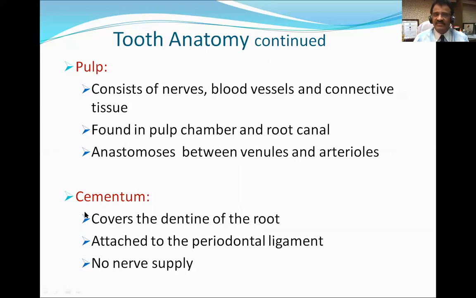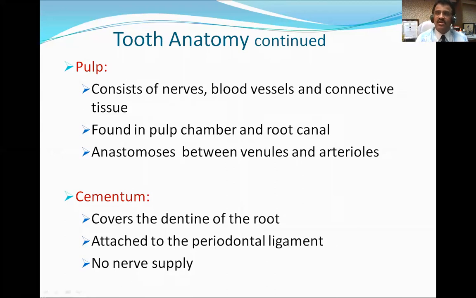Now what is cementum? Cementum covers the dentine of the root. So like dentine of the crown is covered by enamel, dentine of the root is covered by cementum, and attached to the periodontal ligament. Periodontal means around the tooth.